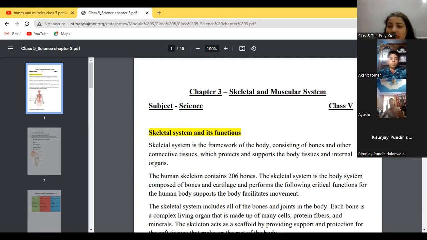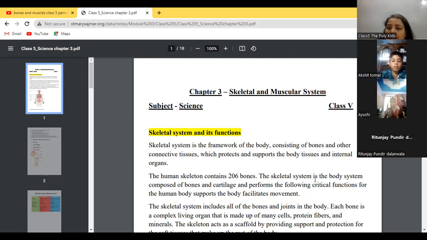There are muscles also in our body, right? So the human skeleton contains 206 bones. You know that human skeleton contains 206 bones.